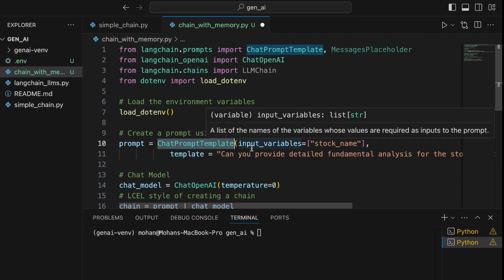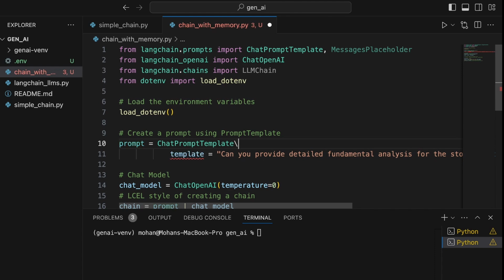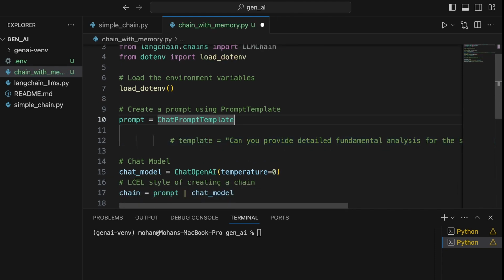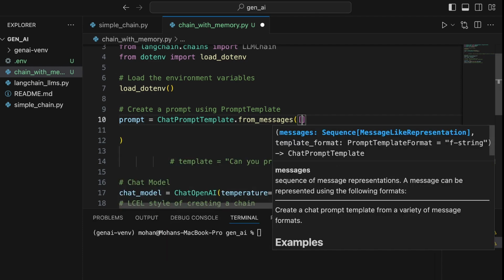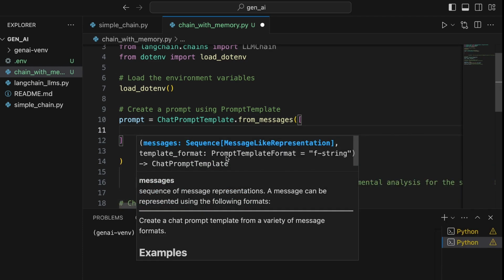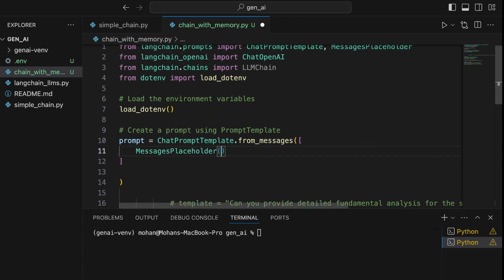So we need not provide the input variables like we have already provided here. Let me get rid of this completely. Let me also comment this out. So we'll invoke the from_messages method, and within parentheses, I'm just providing the list of possible objects. The first object that we are going to define here is MessagesPlaceholder. So we are explicitly providing a placeholder for the chat history here. I'm also defining a variable name called chat_history, which we are later going to tie to the memory object that we create. Okay.